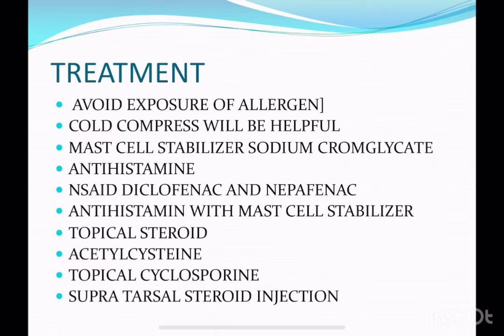So what we have to do is stabilize the mast cells by giving the patient drugs such as sodium cromoglycate. Antihistamine drugs are also used, because these antihistamines will reduce the itching, since histamine plays a very important role in the itching of the patient. So we have to remove the symptoms of the patient, so we will give antihistamine drugs.